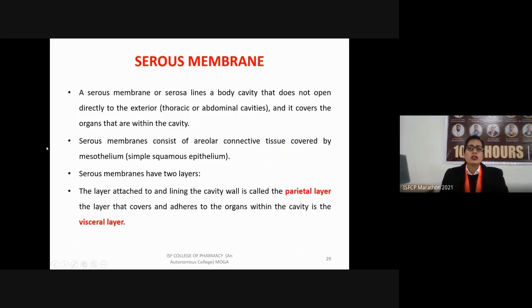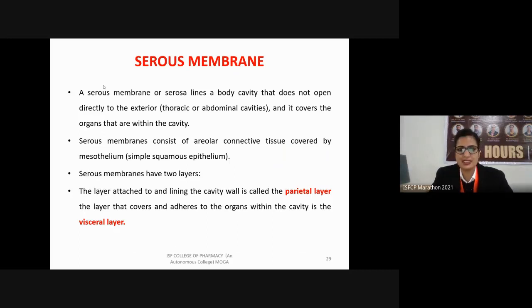The other membrane which comes after the mucous membrane is the serous membrane. A serous membrane can also be known as serosa. It also lines the body cavities, but in the case of the serous membrane, they do not open directly to the exterior, unlike the mucous membrane. Examples include the thoracic or the abdominal cavities.